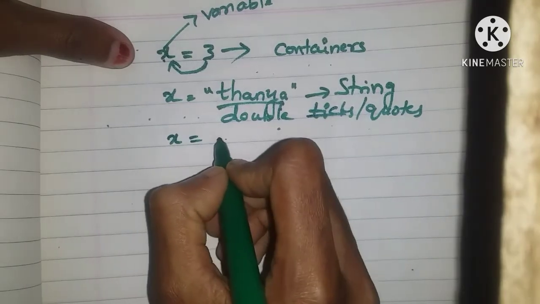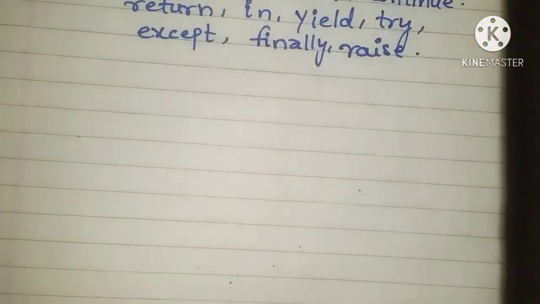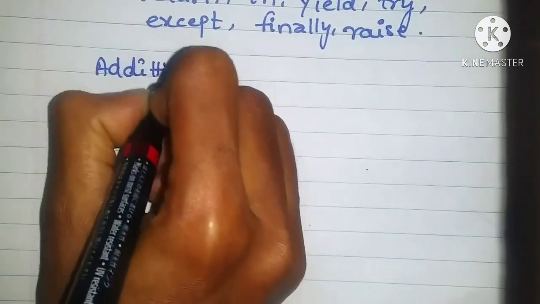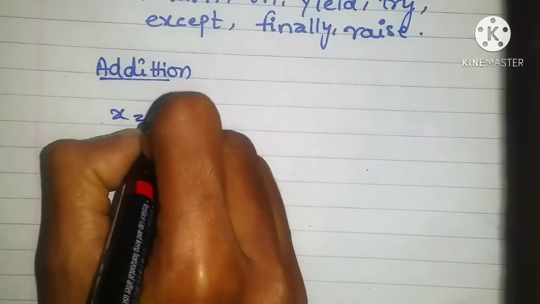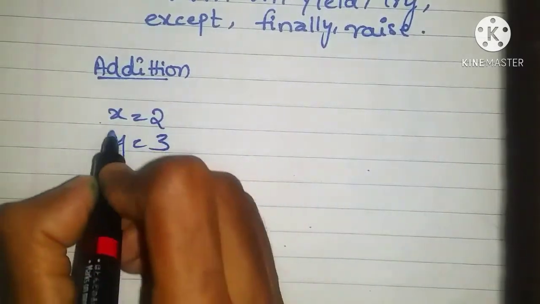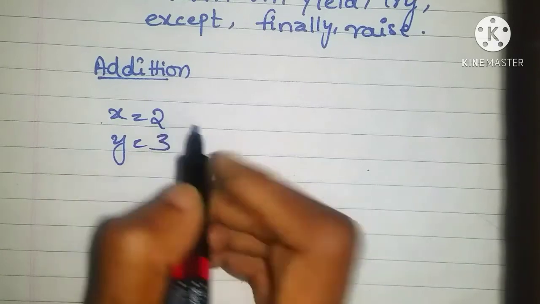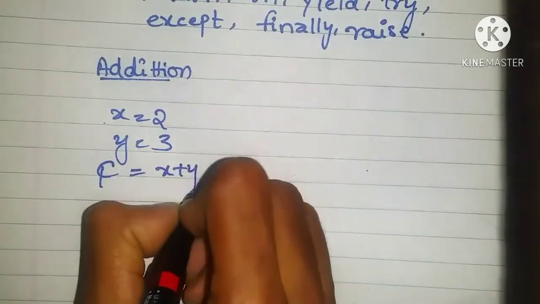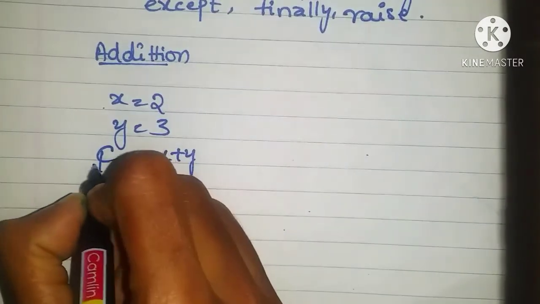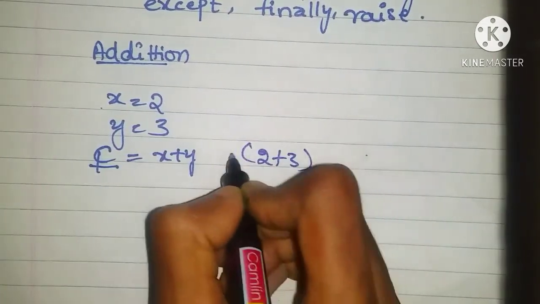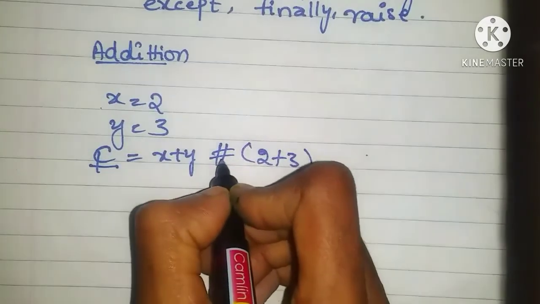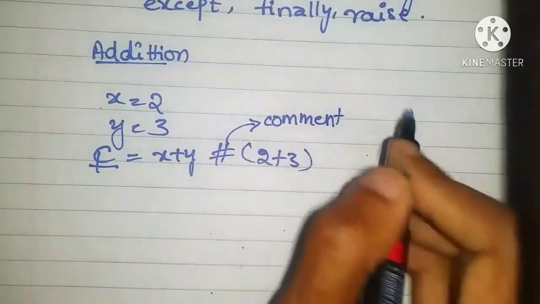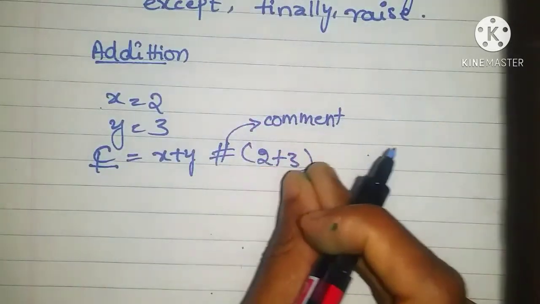Now I'll write a program which is a basic program of addition. x is equals to 2, y is equals to 3. Both are variables in which I am declaring the value, right? Now c is equals to x plus y. In this c, 2 plus 3, I am indicating this with a hash. That hash is used to comment, you can write it with the hash symbol.